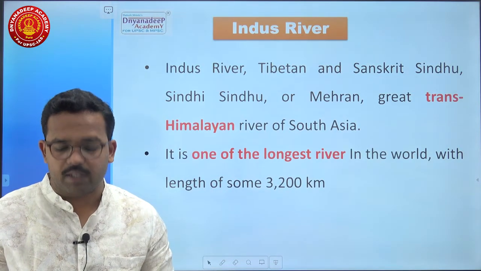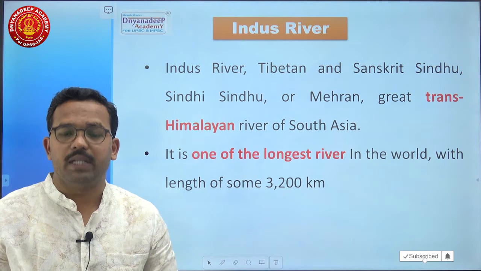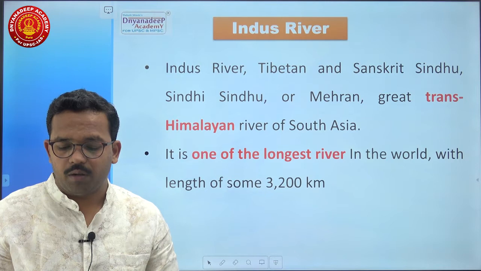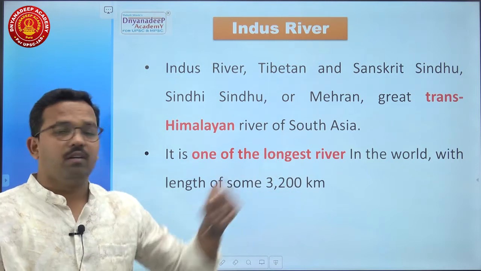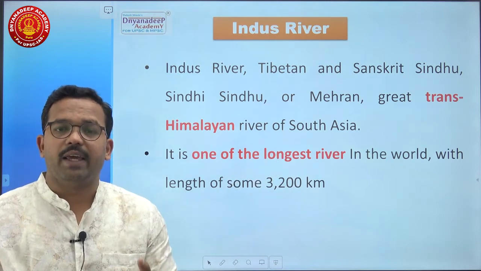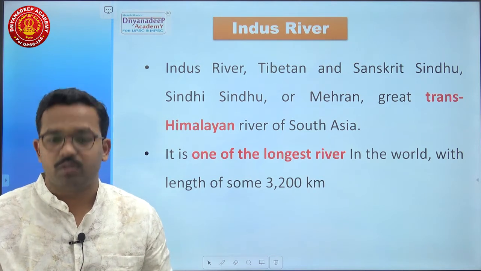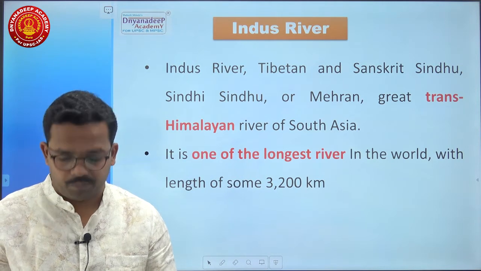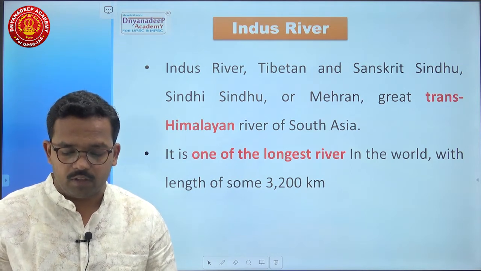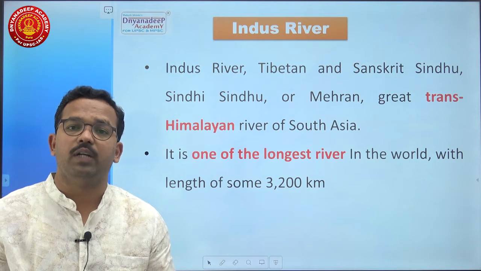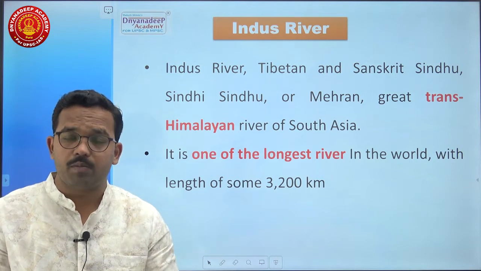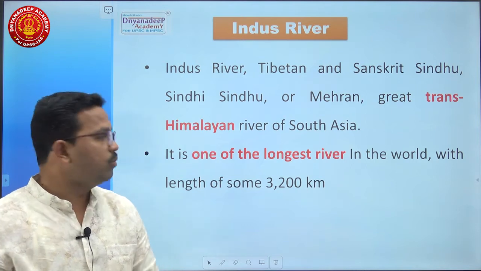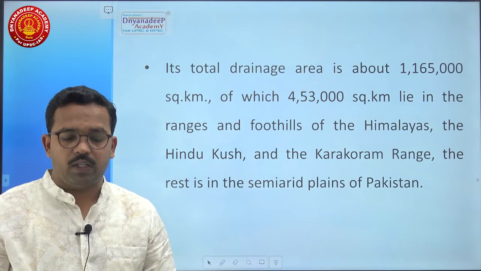First point, Indus river, whose Tibetan or Sanskrit name is Sindhu, Sindhi, Sindhu or Mehran. This name is important. Other than the regular name, the exceptional name must be remembered by you. So it is Mehran, the great trans-Himalayan river of South Asia. It is not the longest, but it is one of the longest rivers in the world with a length of almost 3,200 km. Now, what are the important aspects?